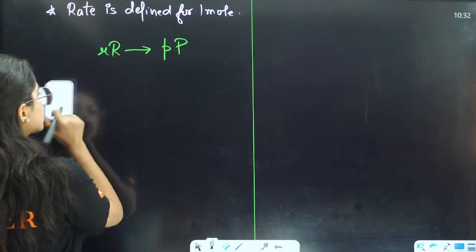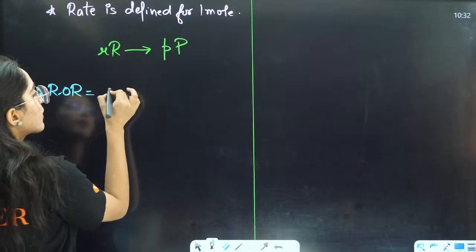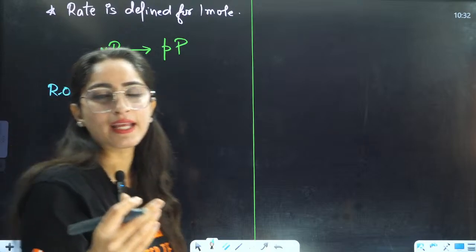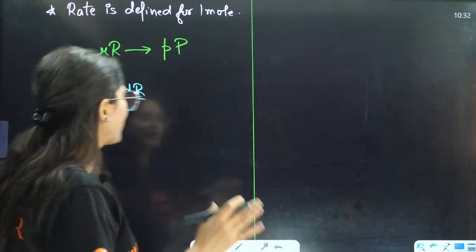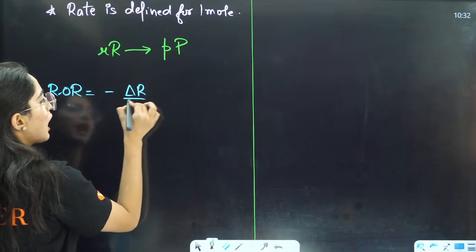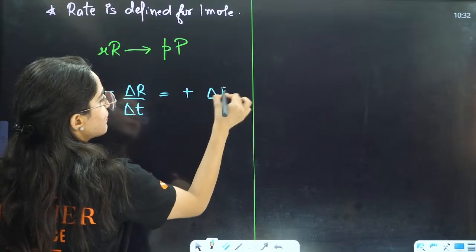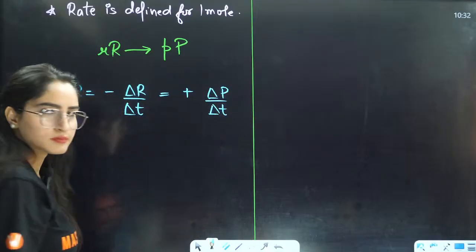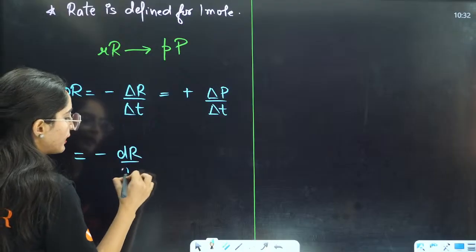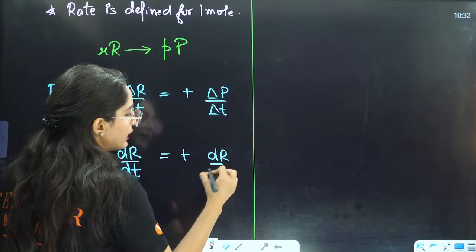If I am writing it very easily, rate of reaction is equal to, on the reactant side, minus dR. I will write both the average and the instantaneous rate. So this will be minus delta R by delta t, and this will be positive delta P by delta t. In terms of instantaneous, this will be minus dR by dt, and this will be plus dP by dt.